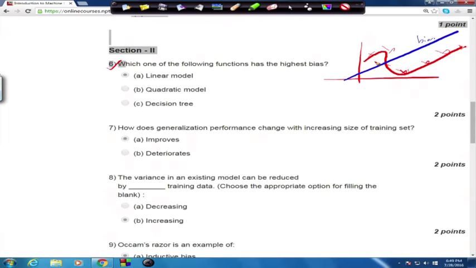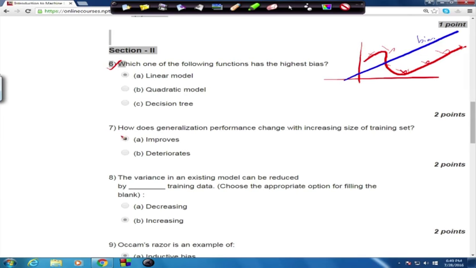So this is how you are supposed to approach the problem. If the number of parameters is small, then the bias is high. If the number of parameters is big, then variance is high. So for the linear model, the number of parameters is the least, and hence the bias is the highest and variance is the least.